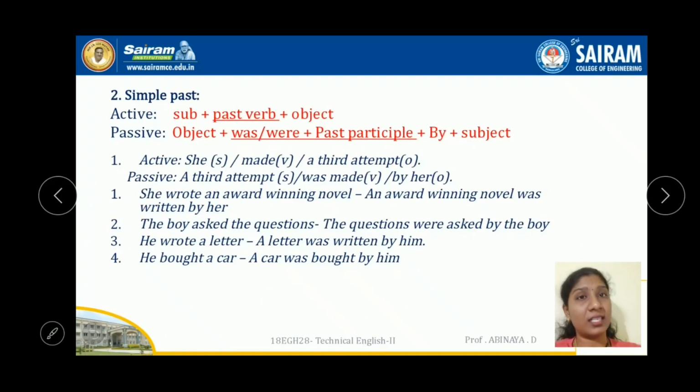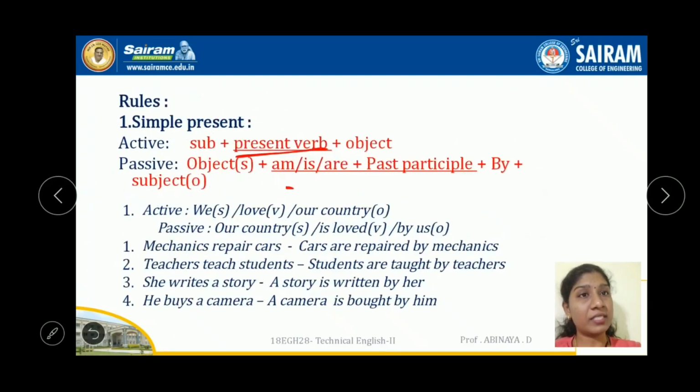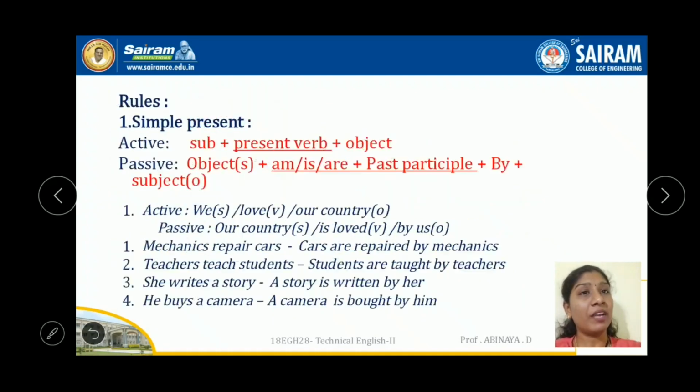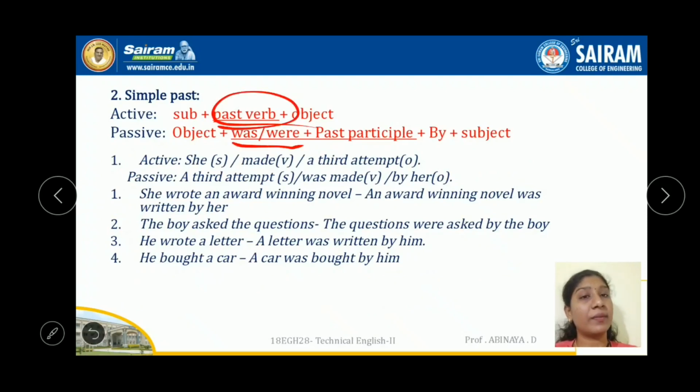Simple past: here for the present we used am, is, are plus past participle, and the subject and object change. The same thing here with the past verb. And how we changed here is, are, and am, here was and were, that's it. The same changes only: subject and object swap, and the past participle. Everything is the same actually. Okay, let's see.